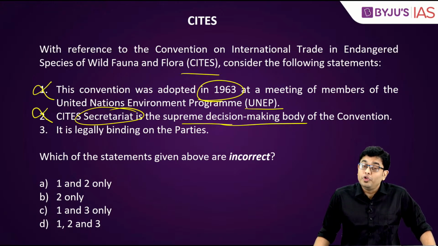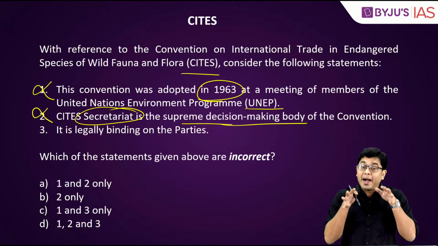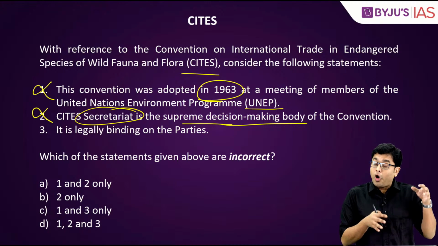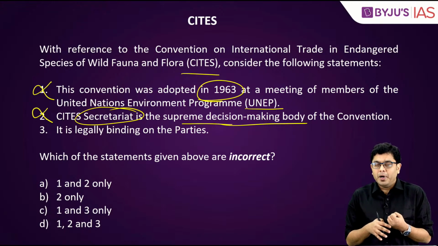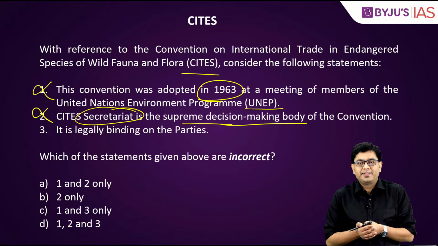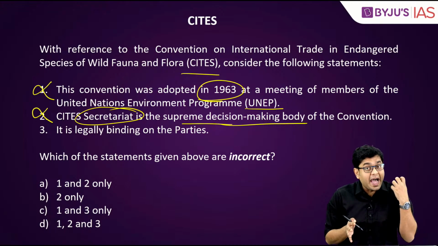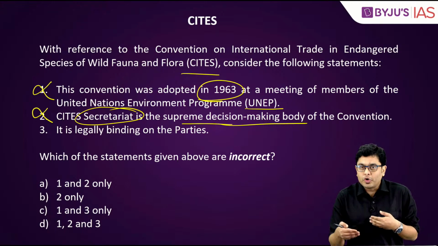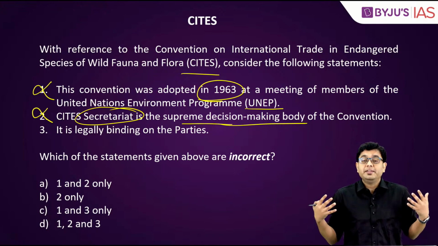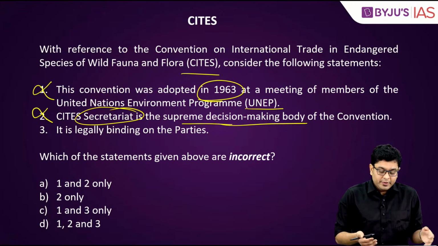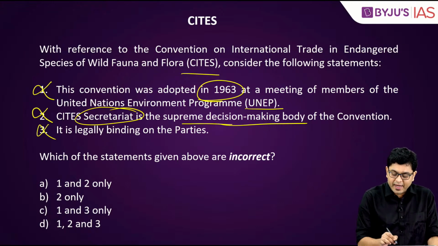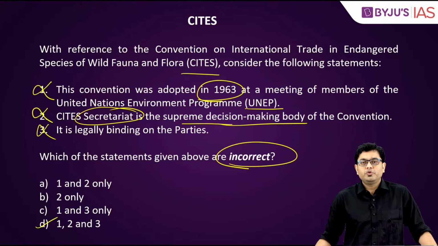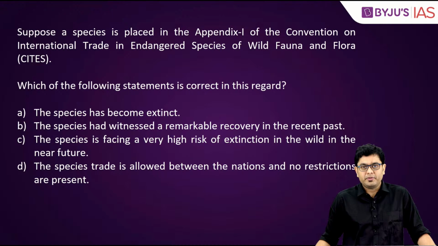So CITES is not per se legally binding on the parties, but any party or any member which adheres to CITES has to provide a kind of freedom for the inspecting agencies to come into the country and verify the biodiversity, etc. So this is again incorrect. So which of them are incorrect? So you have D, that is 1, 2 and 3, all of them are incorrect.